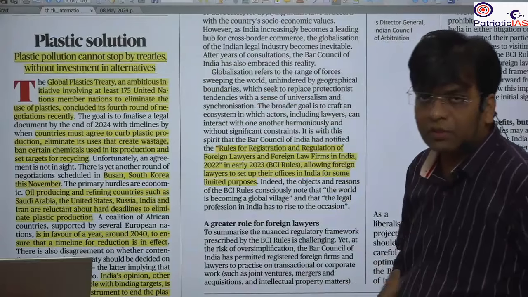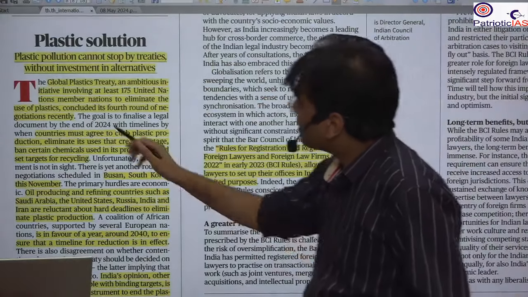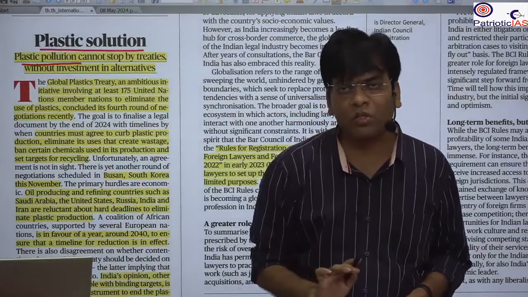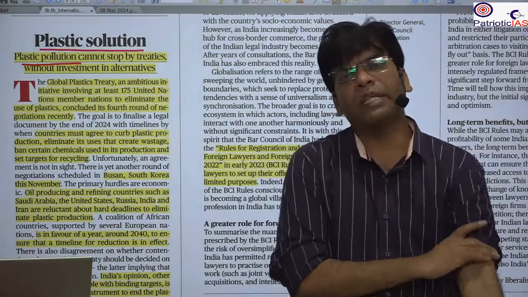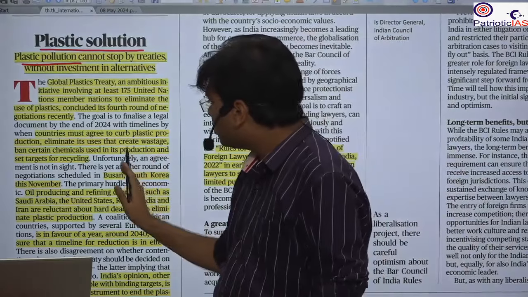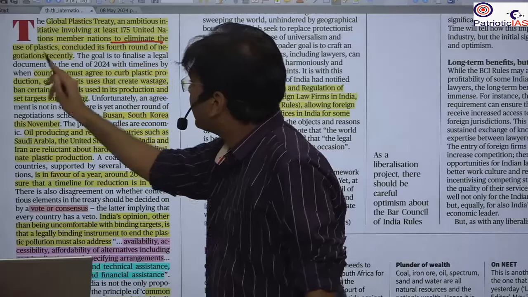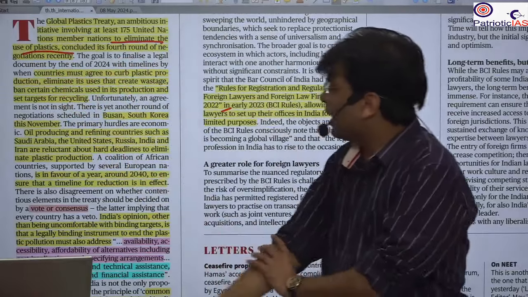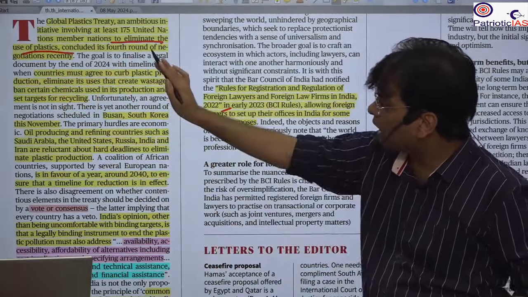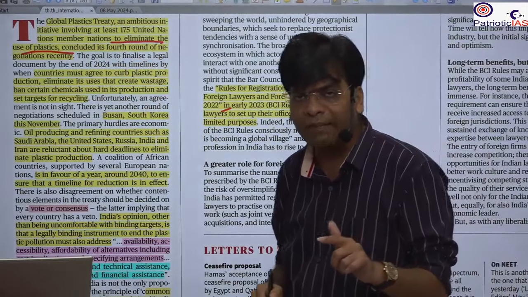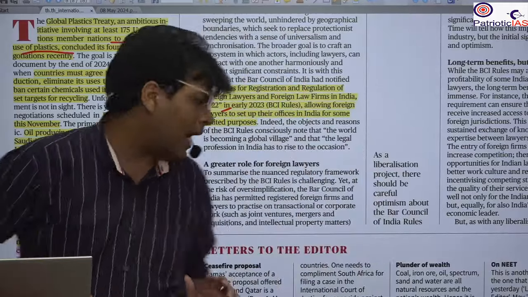The next news that we are going to cover is the plastic solution. It is with respect to the recent plastic treaty and the debate that is going on. The main aim of this treaty is to eliminate the use of plastic. And not only are we going to eliminate plastic use, we are also going to eliminate many of the chemicals that are used to make plastic.